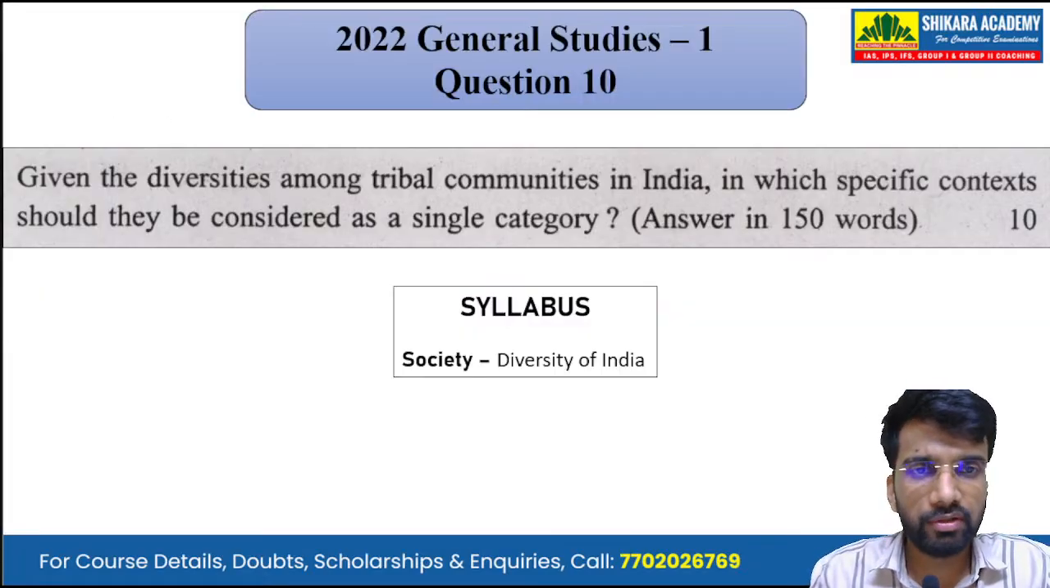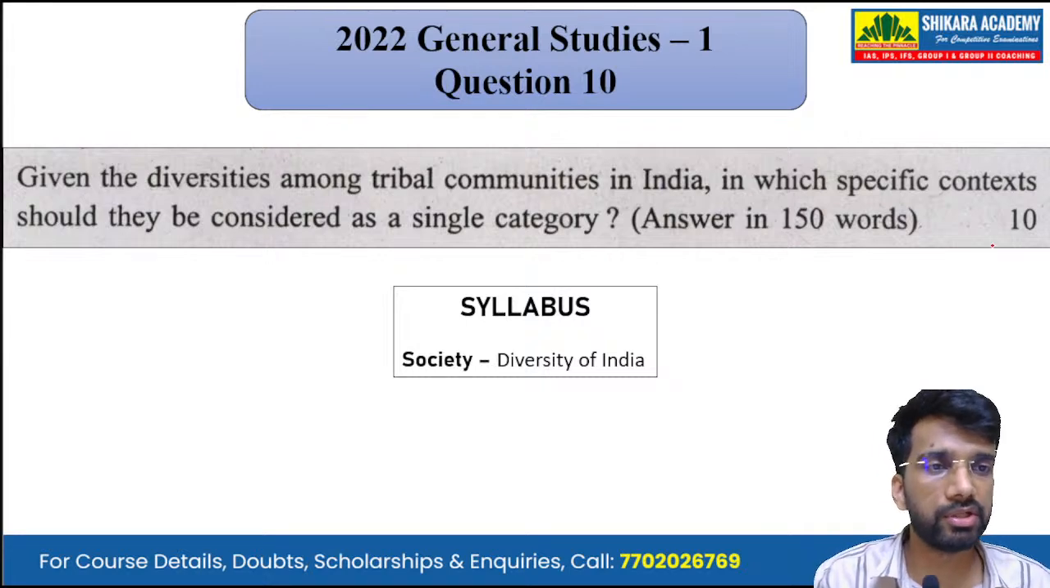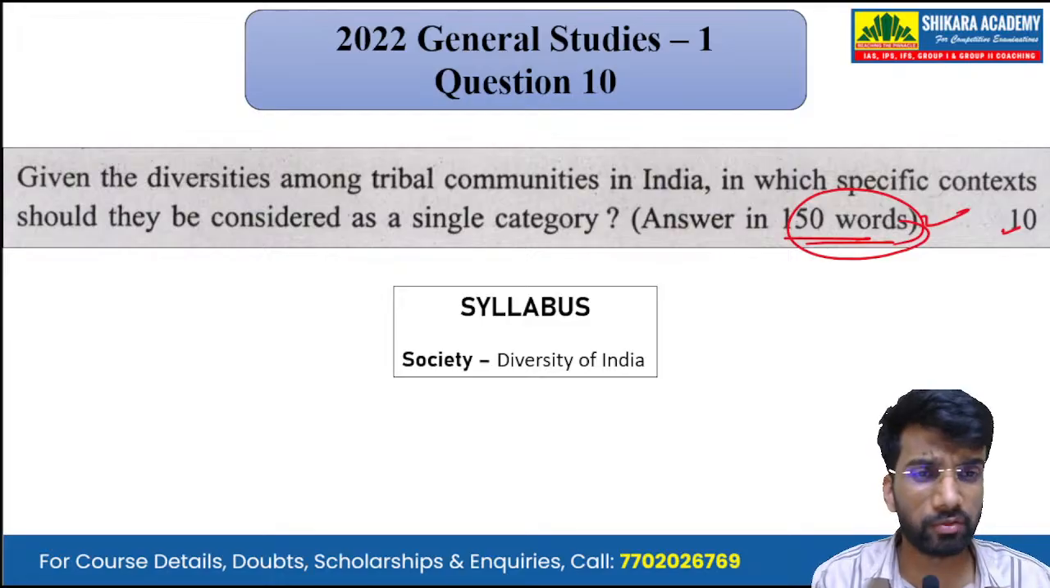Moving on to the last question, that is question number 10. Given the diversities among tribal communities in India, in which specific context should they be considered as a single category? Okay, a 10-mark applied or conceptual question that we have to answer in 150 words.